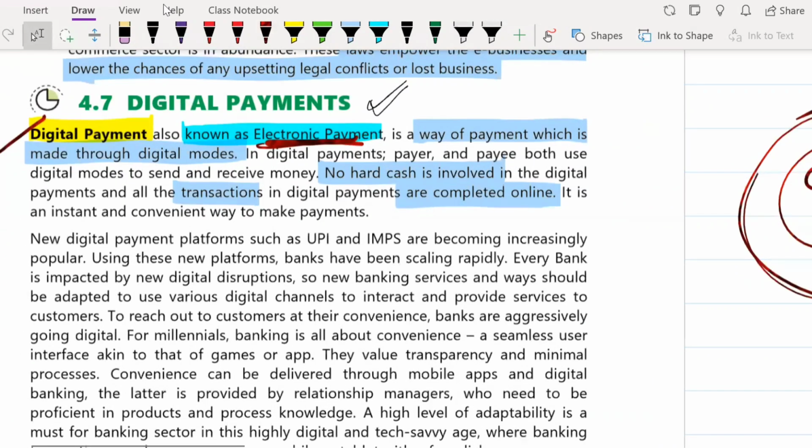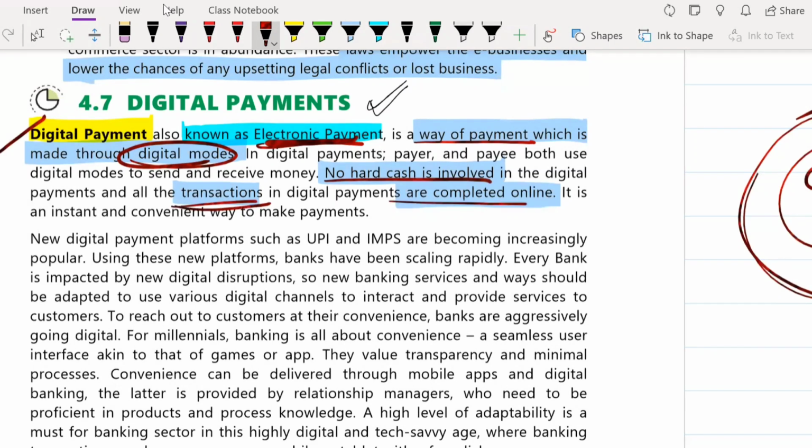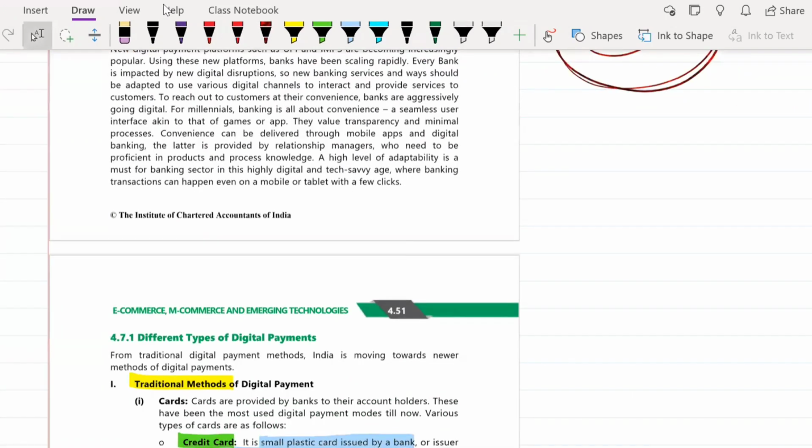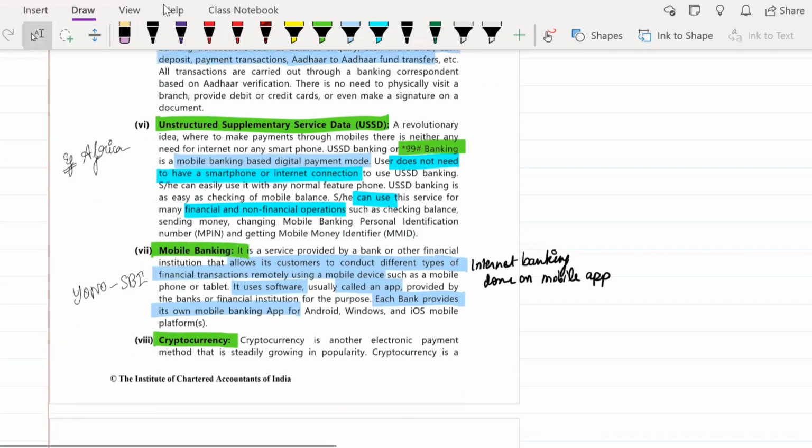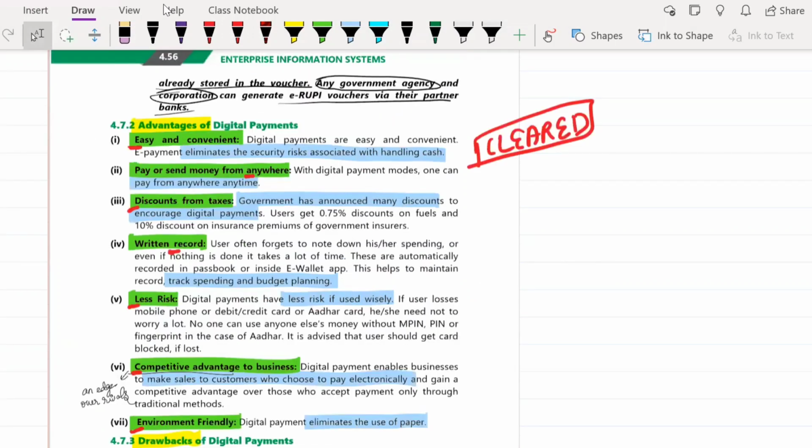It is a way of payment made through digital modes, that is, other than physical modes. If it is made through any other mode, it will come under this. There is no hard cash involved, and all the transactions are completed online itself. When you are paying for your orientation or ITT or your exam fees, everything is done in a digital mode only. Now first we will study the advantages and disadvantages of digital payments.